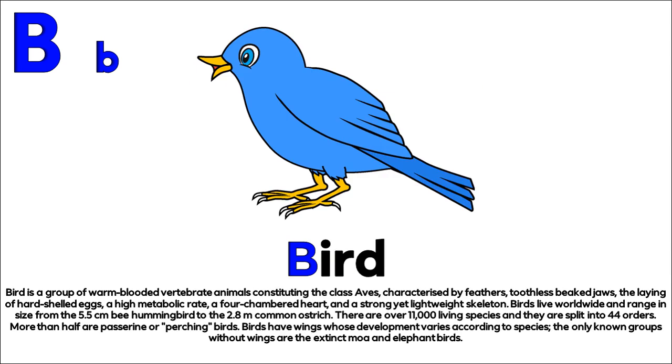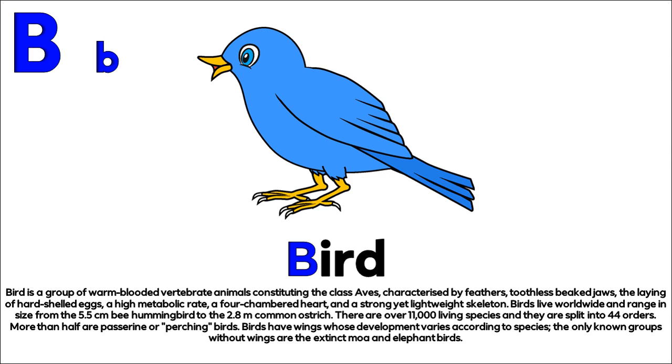B. Bird. Bird is a group of warm-blooded vertebrate animals constituting the class Aves, characterized by feathers, toothless beak jaws, the laying of hard-shelled eggs, a high metabolic rate, a 4-chambered heart, and a strong yet lightweight skeleton. Birds live worldwide and range in size from the 5.5 cm bee hummingbird to the 2.8 m common ostrich.